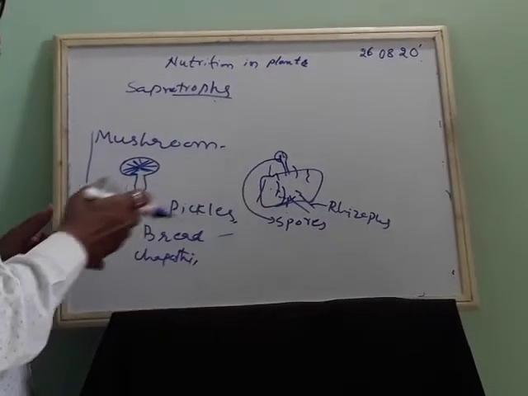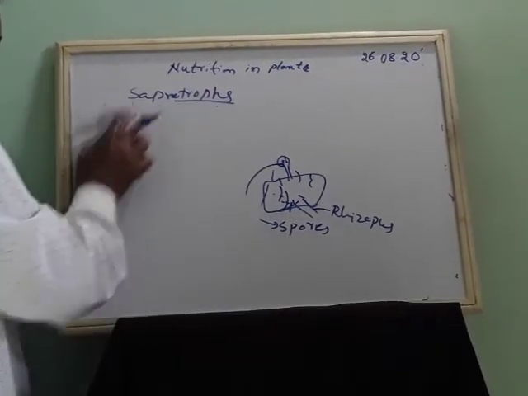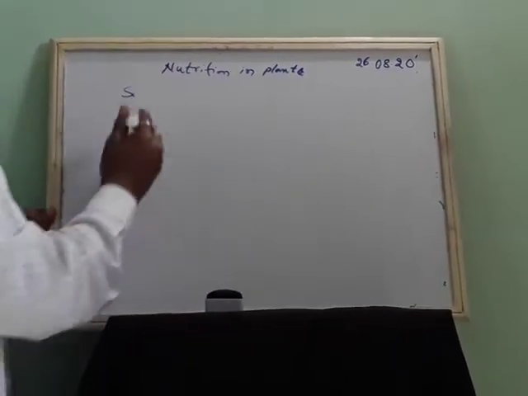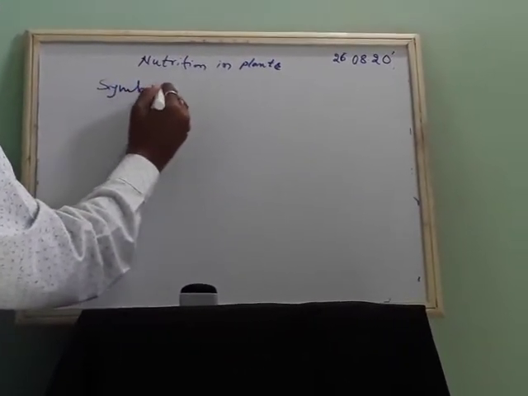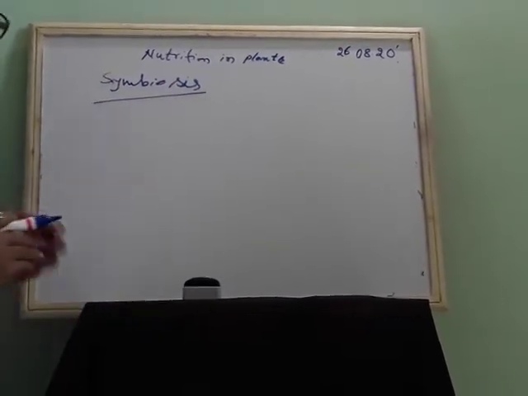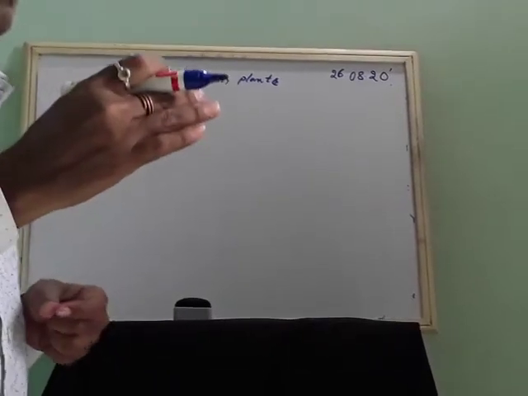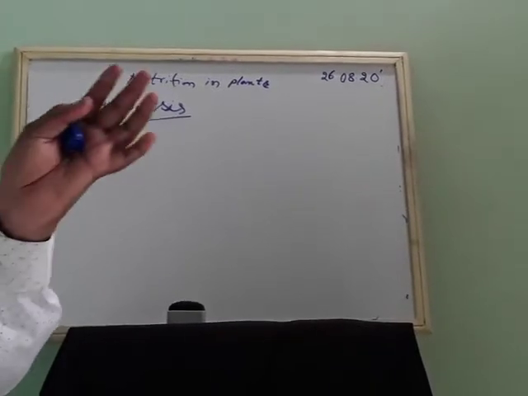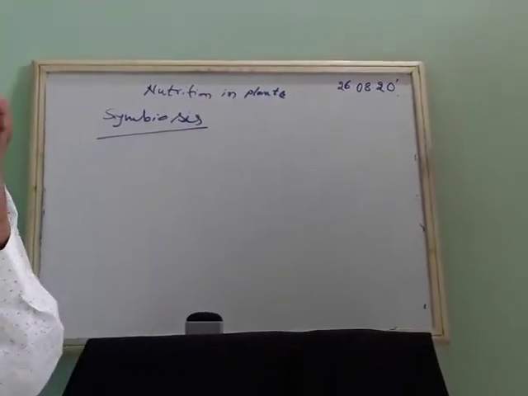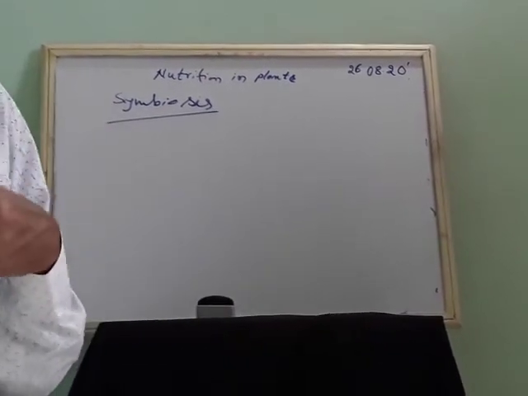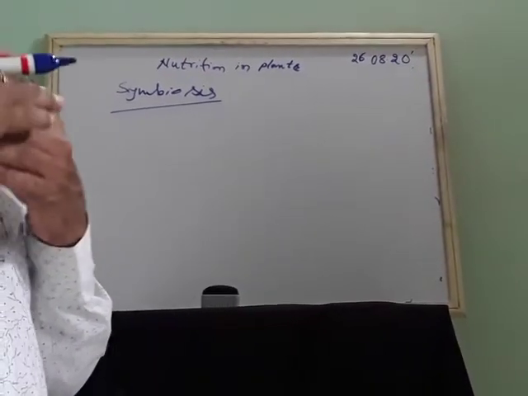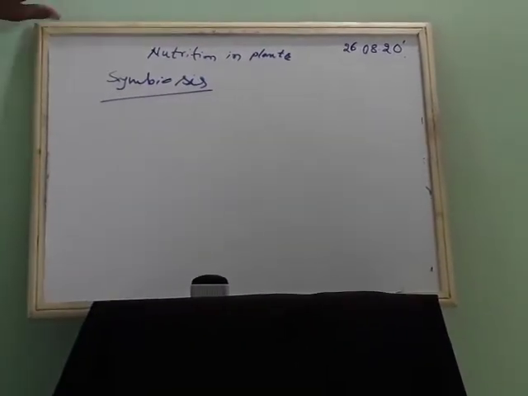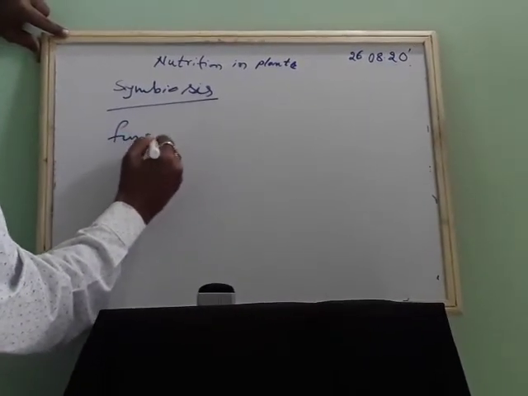Then there is one more type of nutrition called symbiosis. Okay. In symbiosis, one organism is able to prepare food, and one organism cannot prepare food. Mutually, both of them get their requirement of food by mutual understanding, mutually adjusting or exchanging food and minerals. Okay, I'll give one nice example: fungi and algae.